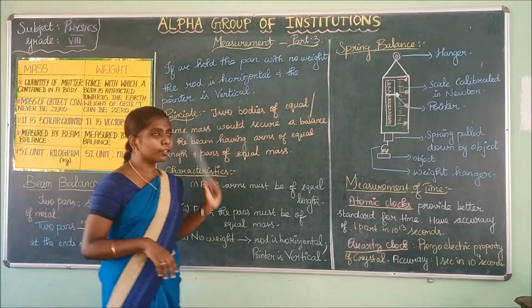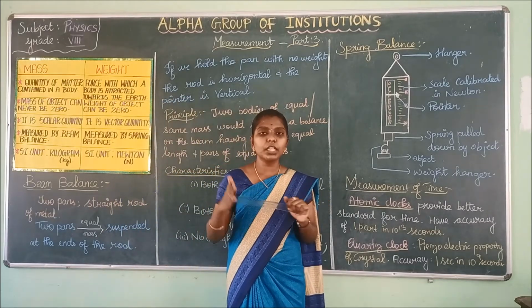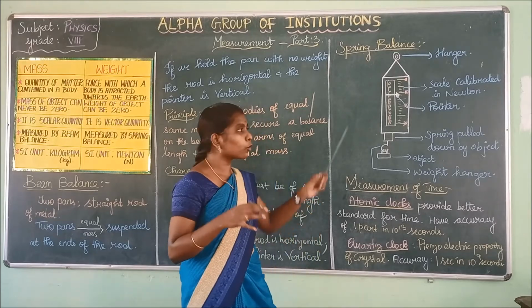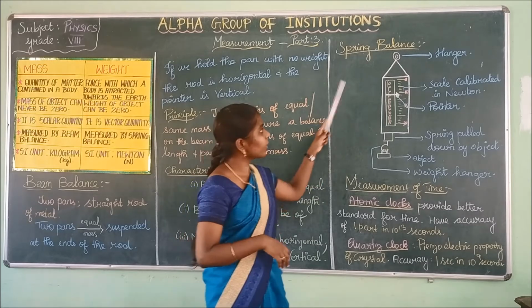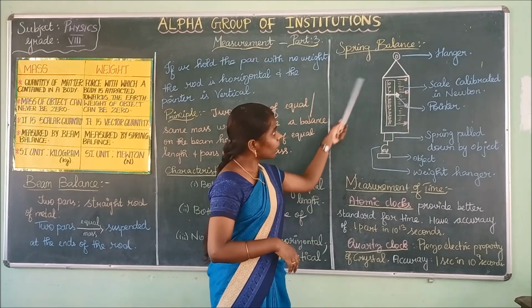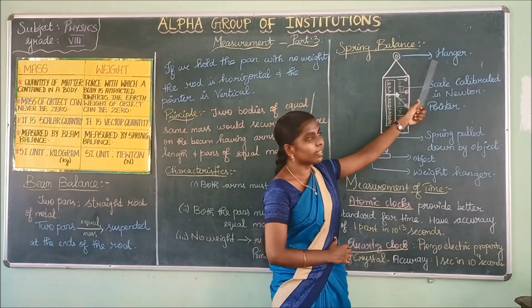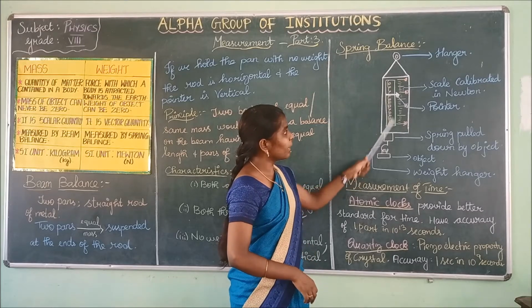Next we are going to see the instrument that is used to measure weight. The instrument to measure weight is the spring balance. Now we are going to see the characteristics of the spring balance. See here, this is how the spring balance looks. It consists of a hanger, and the pointer will be present here and the scales will be calibrated.